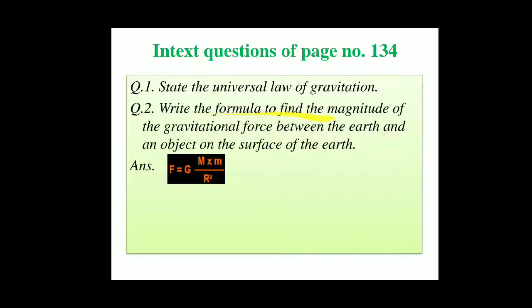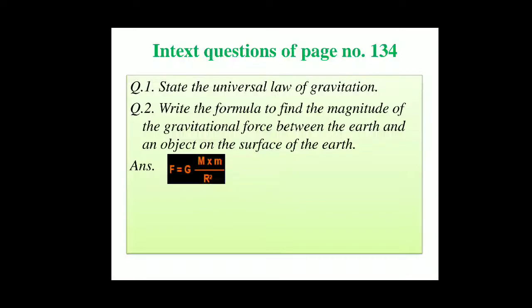Write the formula to find the magnitude of the gravitational force between earth and an object on the surface of the earth. So for that you have to write this formula. F is equal to GMm by r square. R, we have taken the radius of earth because we have to find gravitational force between earth and an object, and as the distance between object and earth is measured from the center of earth to the center of the object, so we have taken its radius.